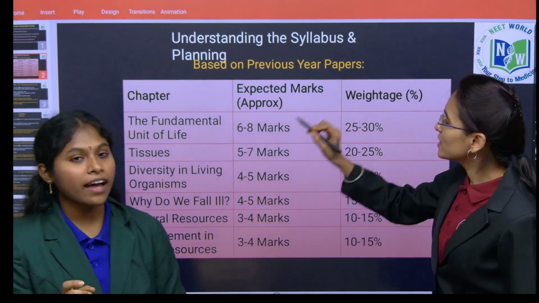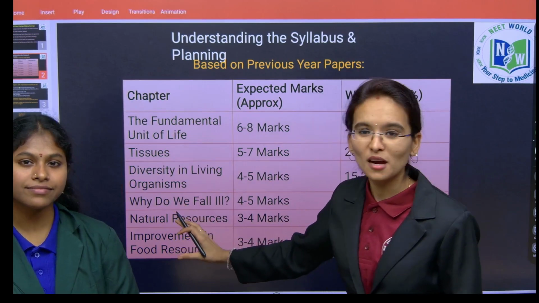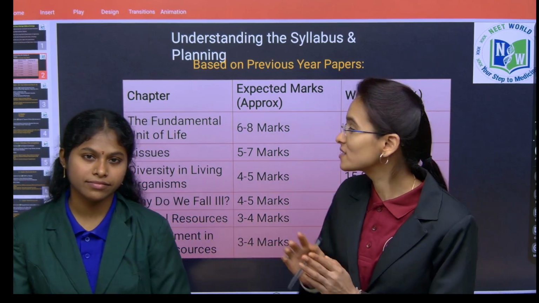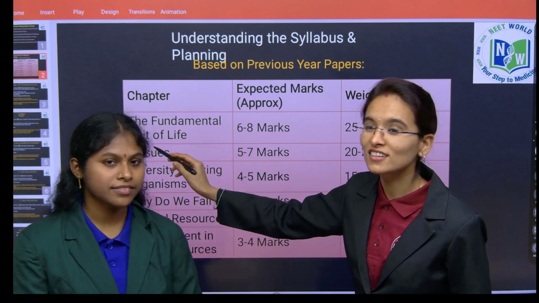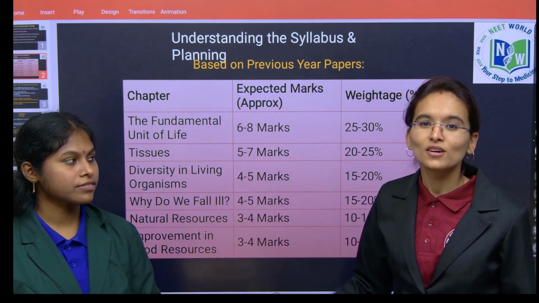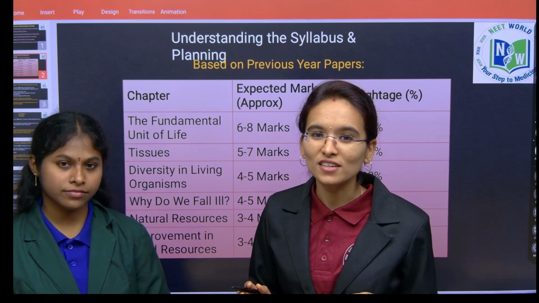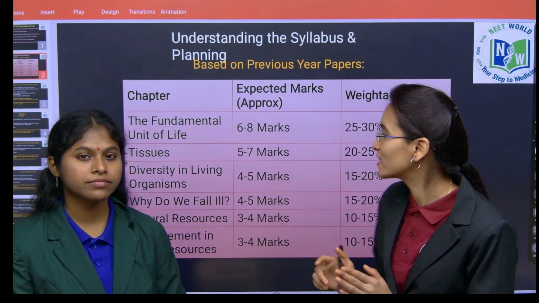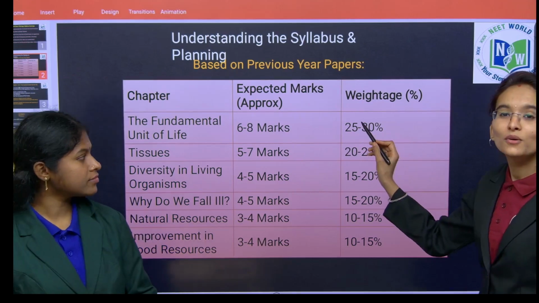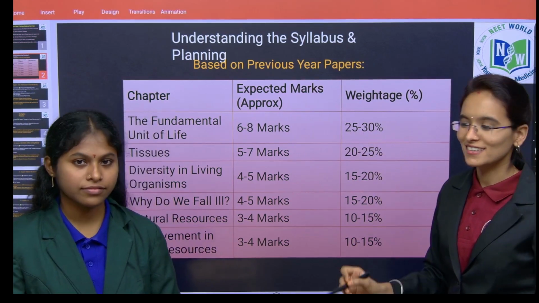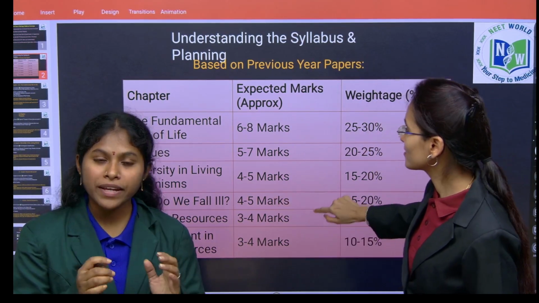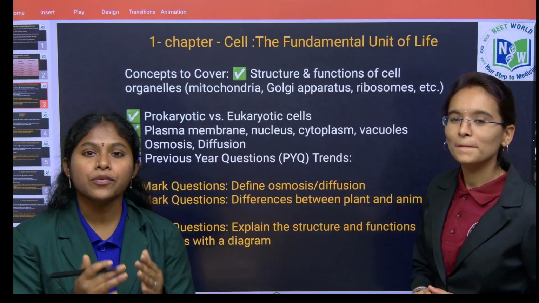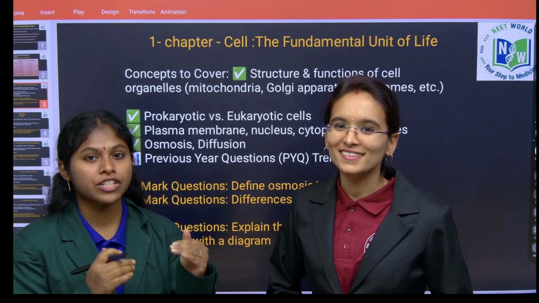So next, if we see all the 6 chapters, the major weightage goes to chapter 1, that is, children, the fundamental unit of life. So please focus on this first chapter as it carries the major weightage, which is 25 to 30%. And children, based on your understanding, we are channelizing the concepts chapter-wise.